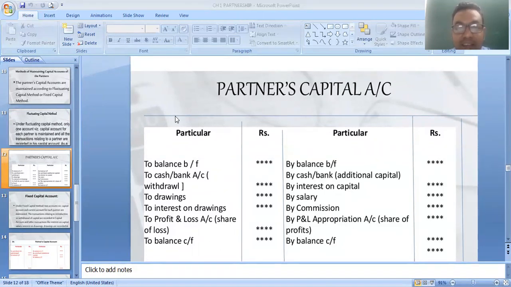One more easy way to remember: drawings, D, debit side of partners' capital. Interest on drawings, D, debit side of partners' capital account. In the same way, capital, C, credit side of partners' capital account. Interest on capital, C, credit side. C, C, D, D. So by this way you can easily remember how to prepare the partners' capital account. Okay.